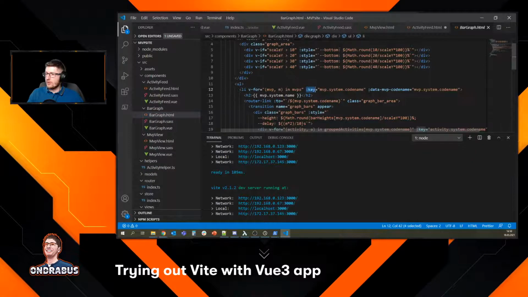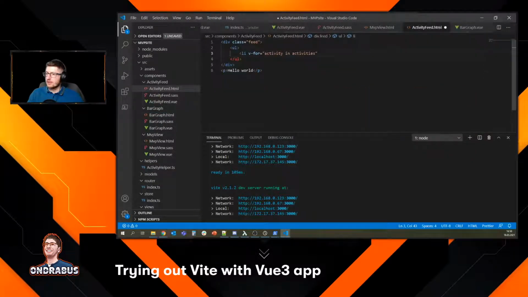We need to insert the key here, that's a mandatory thing. So let's do activity.system.codename. Codename is unique for every activity. And here we can say activity.system.name. And we're going to see if this works.